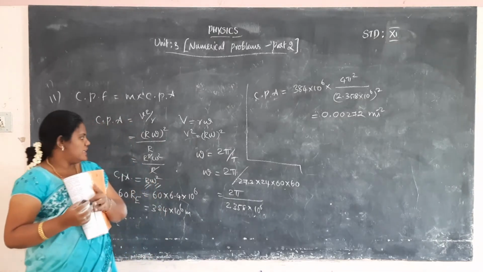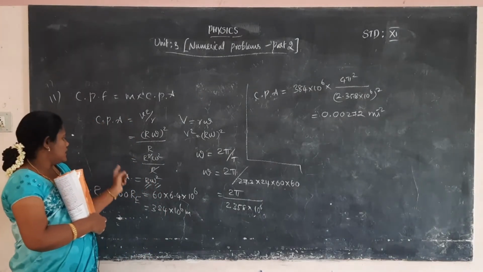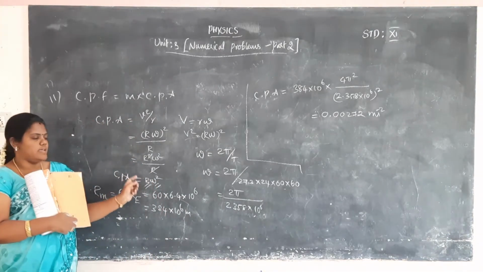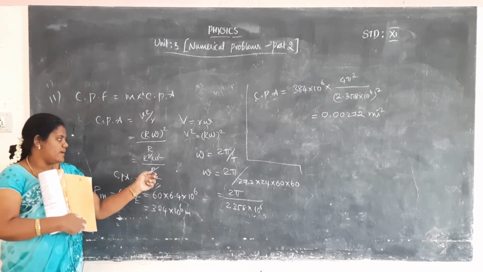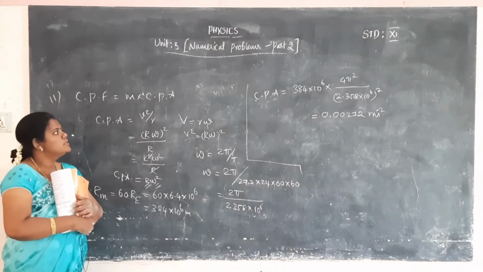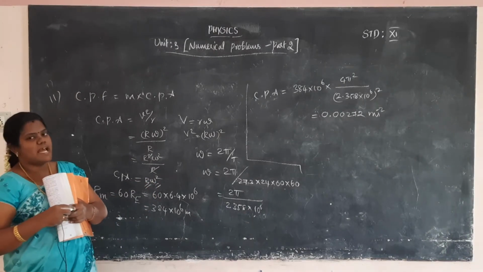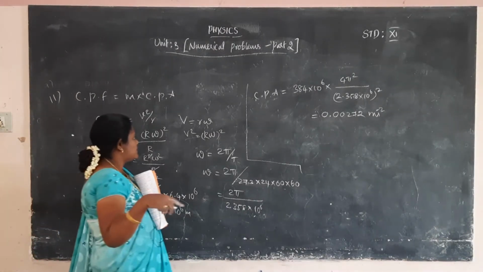In the centripetal acceleration, the term r is there and omega square is there. First calculate the r value, next calculate the omega value, substitute the r and omega values, and easily calculate the centripetal acceleration. Now we want to calculate the centripetal force.